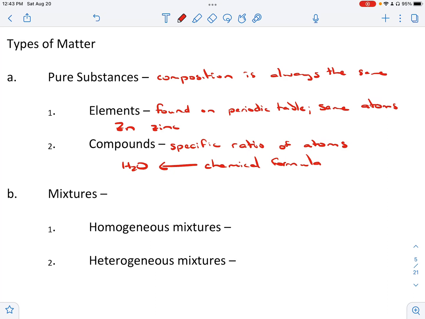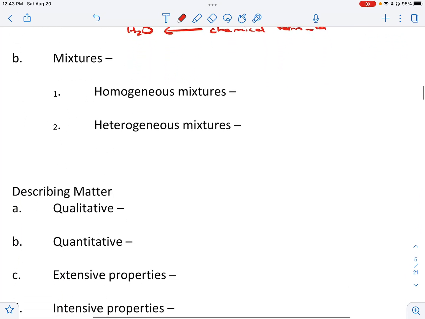So those are our pure ones, the ones that never change their composition. They're always the same. The opposite of that is our mixtures. With mixtures, the composition can change. The composition can be different, right? So it's not the same every single time.